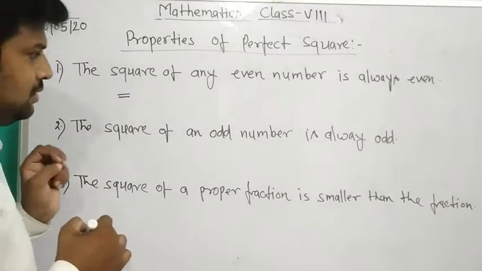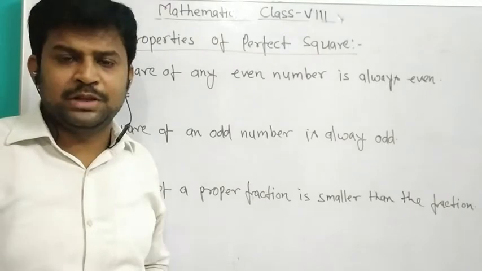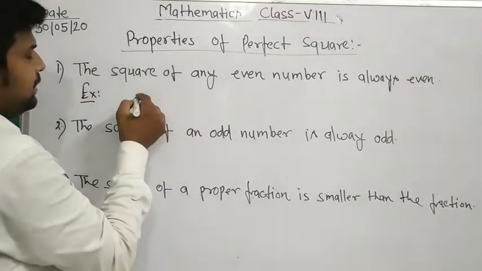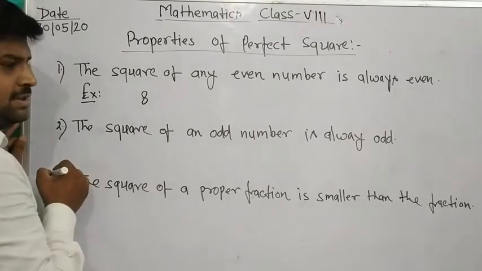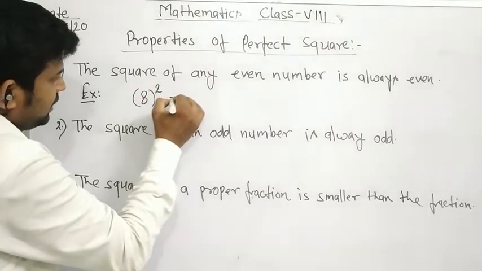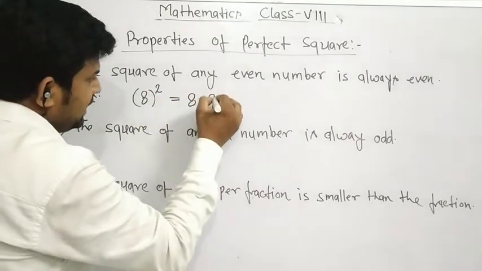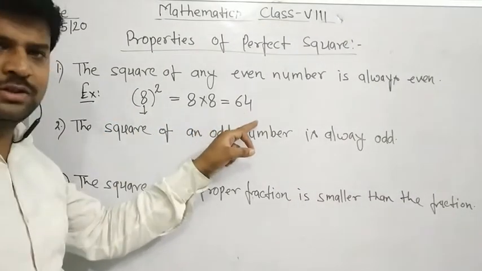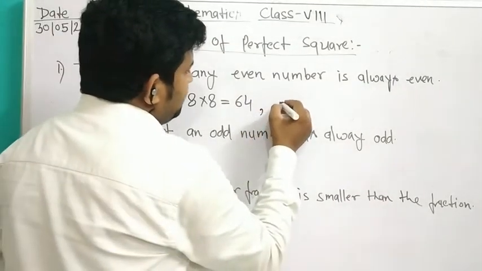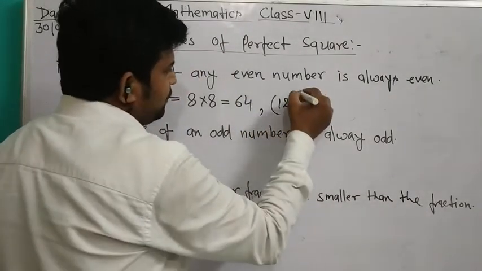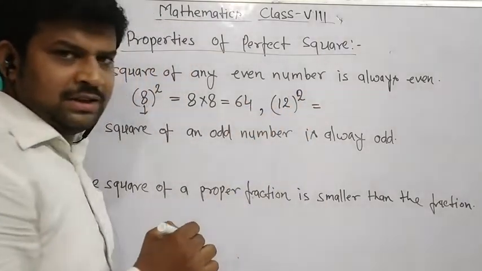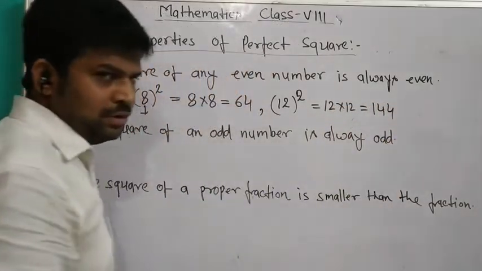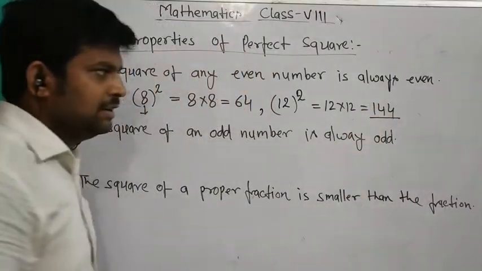If a number is divisible by 2, then that number is known as an even number. For example, 8 is an even number, and the square of 8 means 8 multiplied by 8 equals 64. 8 is even and 64 is also even. The square of 12 is 12 into 12, which is 144, also an even number.